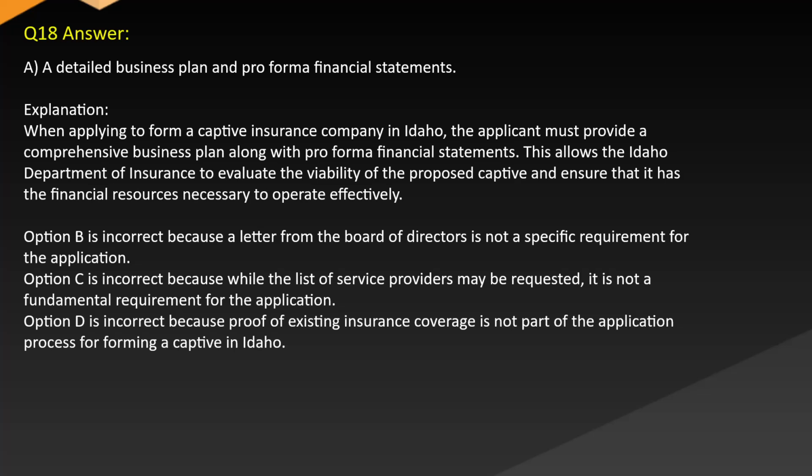Option B is incorrect because a letter from the board of directors is not a specific requirement for the application. Option C is incorrect because while the list of service providers may be requested, it is not a fundamental requirement for the application. Option D is incorrect because proof of existing insurance coverage is not part of the application process for forming a captive in Idaho.